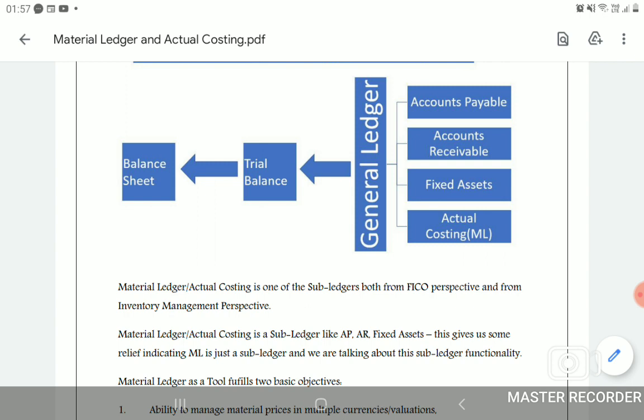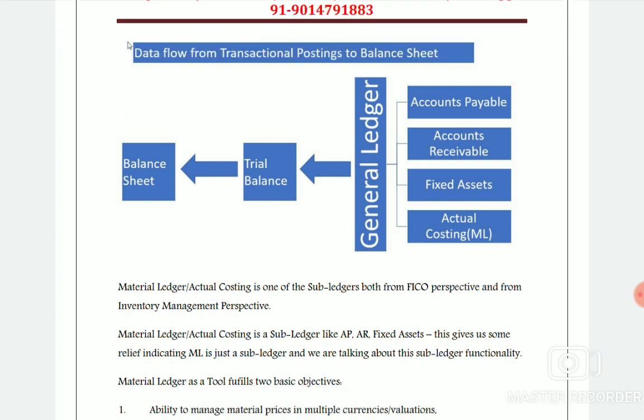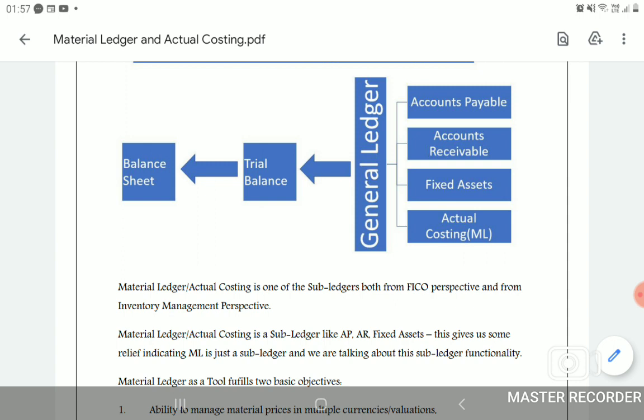All the journal entries will move to the ledgers. That is subledgers. First entry is journal and the next entry is ledger. Once you have segregated, then it's a subledger and then ledger, and all these balances will move to the trial balance, and finally we need to make out the balance sheet. Why balance sheet? To know the financial status, the position of the company. So the balance sheet is required.